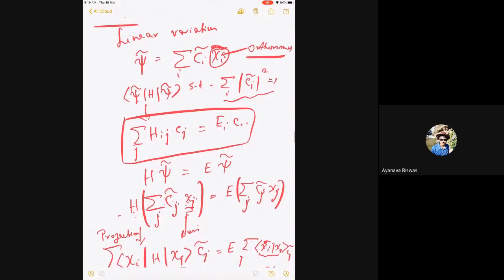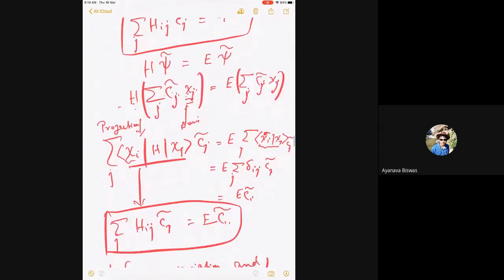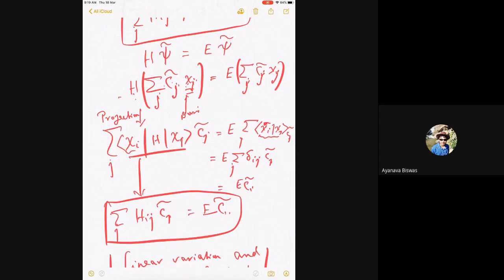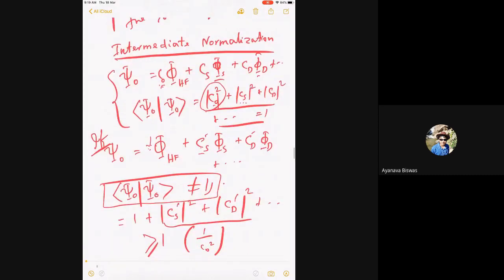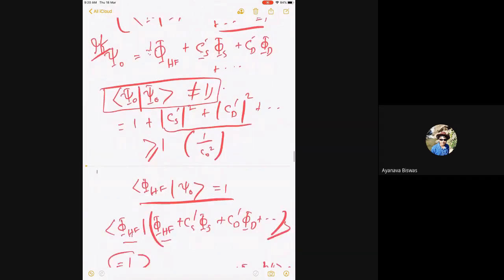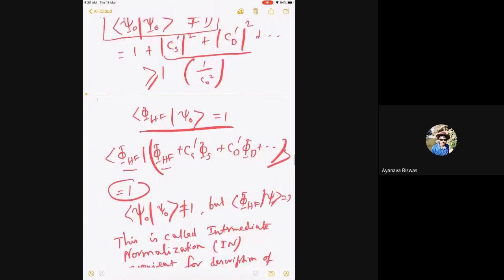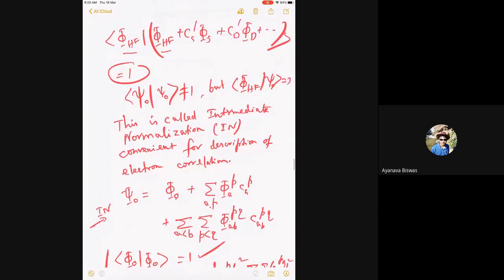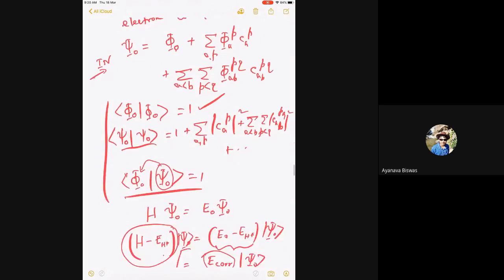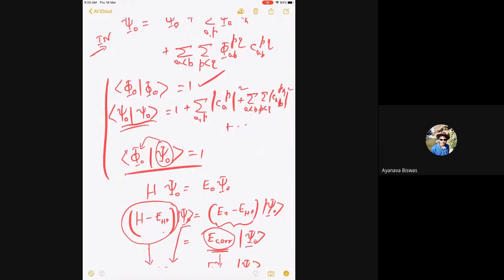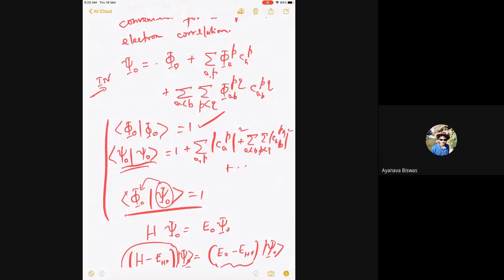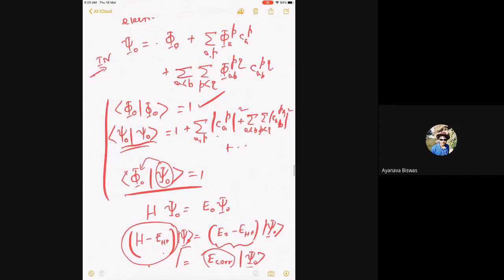Okay. Then we said that the linear variation solutions that we got by variation method is the same as the method of projection. So many times we are going to use the method of projection to do this. Then we further introduced the concept of intermediate normalization, where the coefficient is 1. And the total normalization is not equal to 1. And then we wrote this in the intermediate normalization form, in which you can see that the total normalization is now 1 plus all these coefficients squared. So this has to be greater than 1, because they are all positive. If this has to be 1, then everything has to be 0.